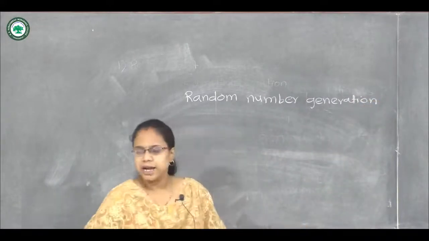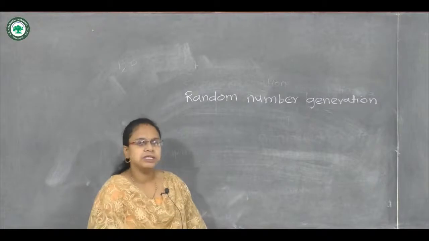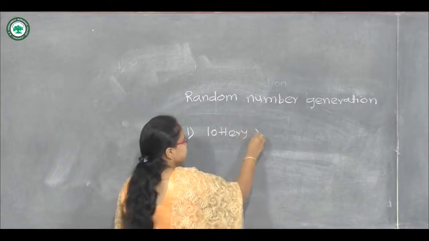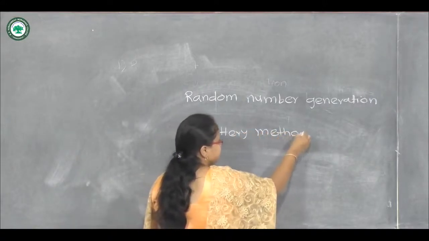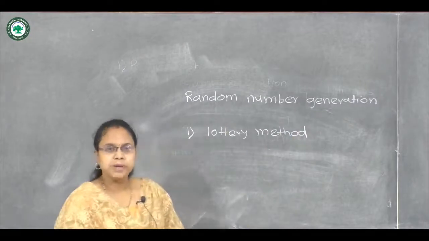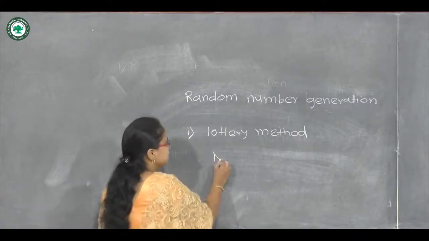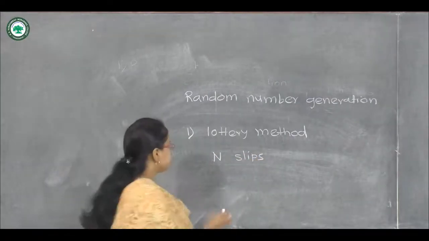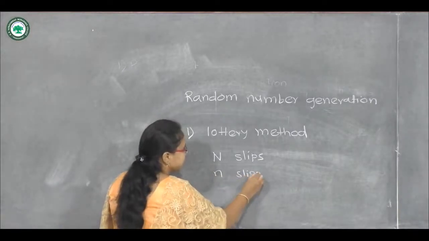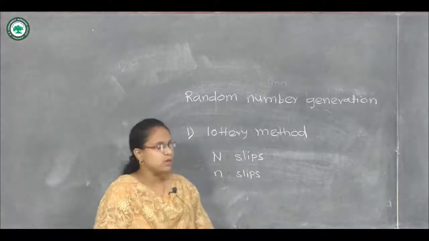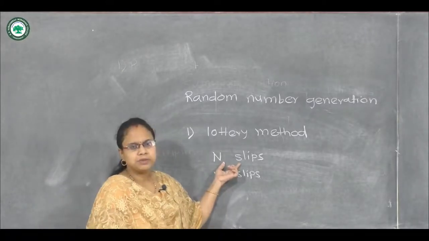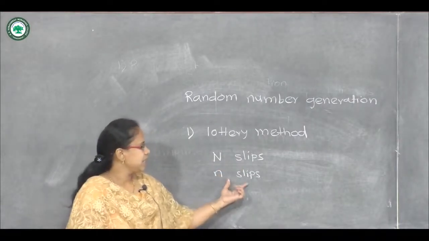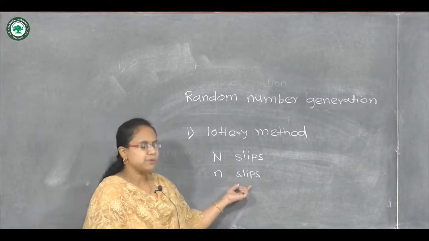For having randomness, we can generate the random numbers by different methods. First is the lottery method. In the lottery method, we make capital N number of slips and we take a small n number of slips from them. For example, there are slips numbered 1 to 100 and we are interested in taking 2 or 3 slips from them.